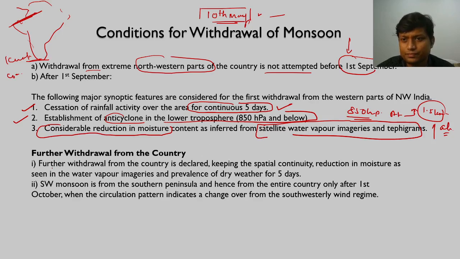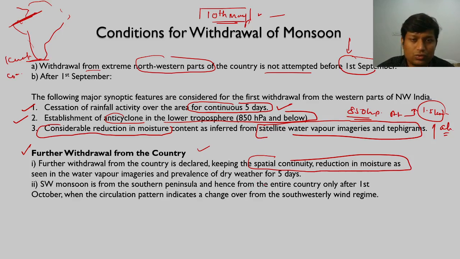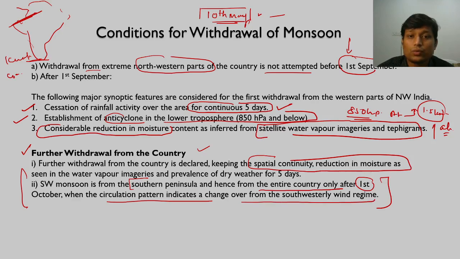Fine. Now there is further withdrawal from the country. Further withdrawal from the country is declared keeping the spatial continuity and reduction in moisture, right? Again, wherever withdrawal is being announced, there should be no rainfall for 5 consecutive days. So these are the conditions for it, right? And once withdrawal takes place, there is a significant change in the direction of wind. The southwest monsoon is from the southern peninsula, and hence it is withdrawn from the entire country only after 1st of October. So these dates have changed. We will see what these new dates are when the circulation pattern indicates a change over the southwesterly wind regime.